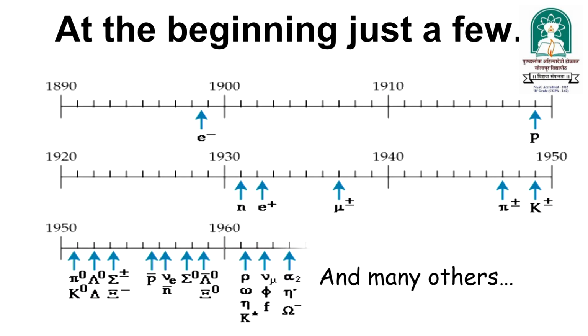This is a year scale, where we can see when which subatomic particles were discovered. Near about 1897 the electron was discovered, and after that the proton was discovered. Such like that, many fundamental subatomic particles were discovered.